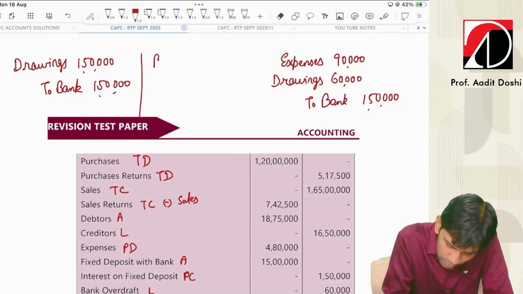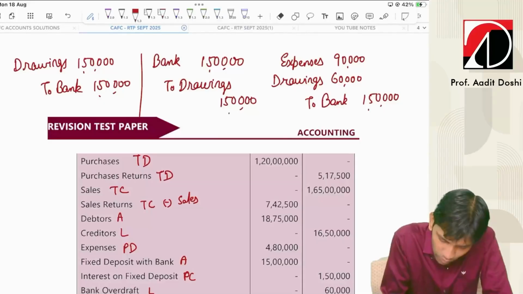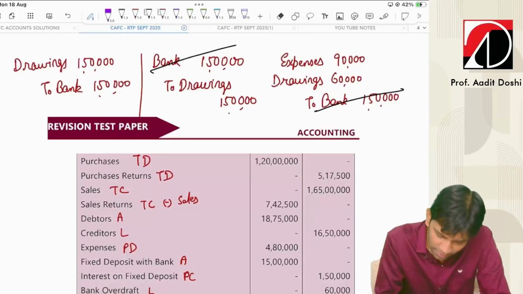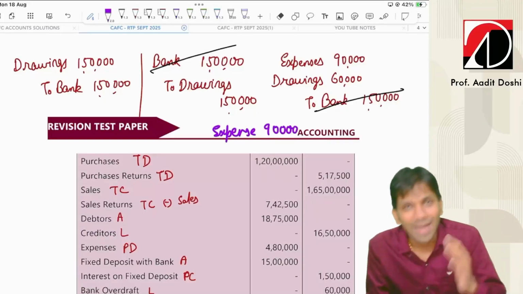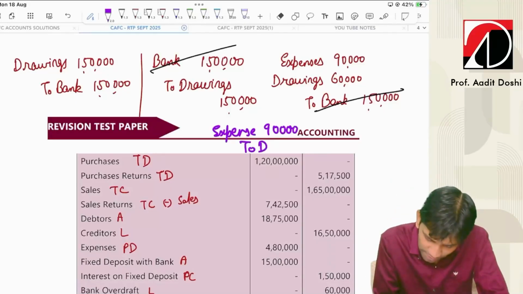Then reverse, bank account debit to drawings account 1,50,000. What gets cancelled? Bank gets cancelled. So what is the final entry? Expense account debit 90,000. Drawings 1,50,000 credit. Drawings debit 60,000. So can I say drawings net effect credit 90,000?